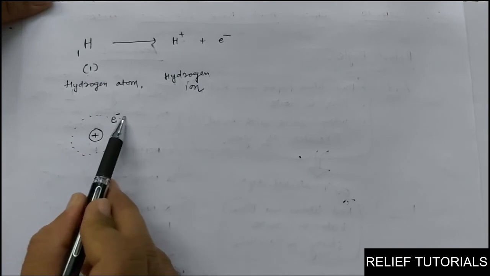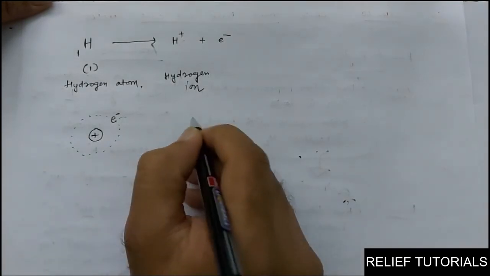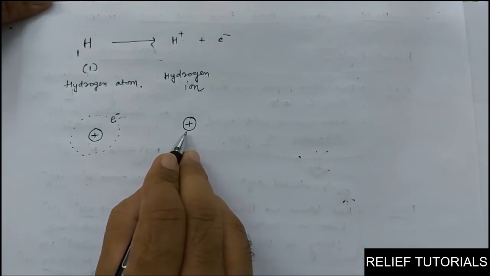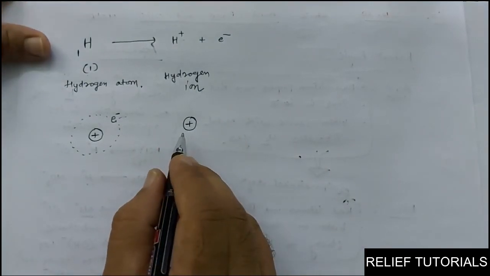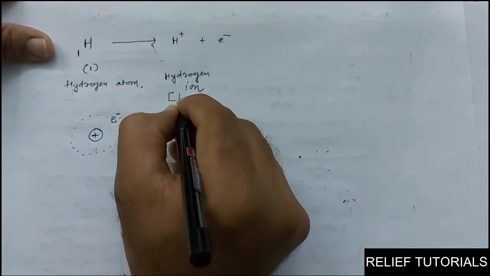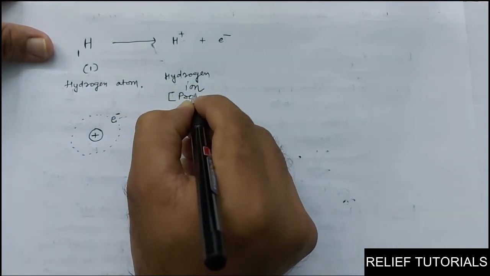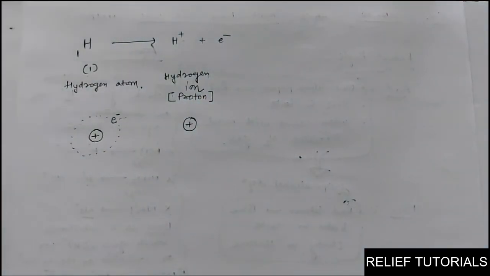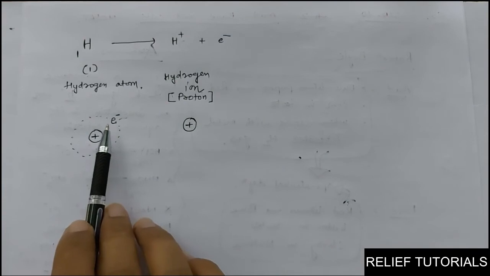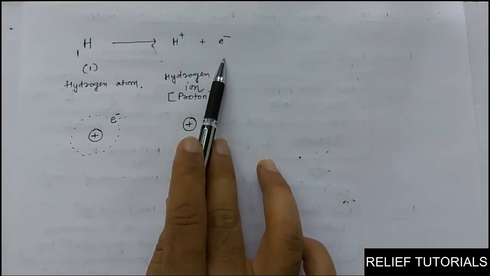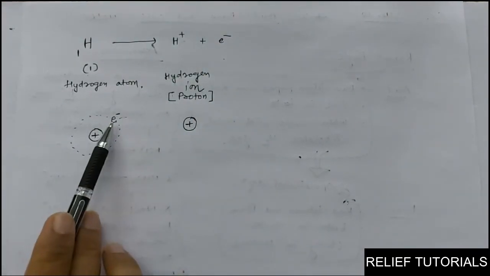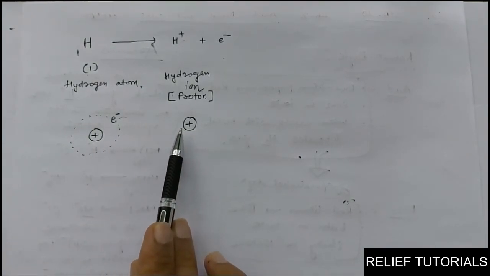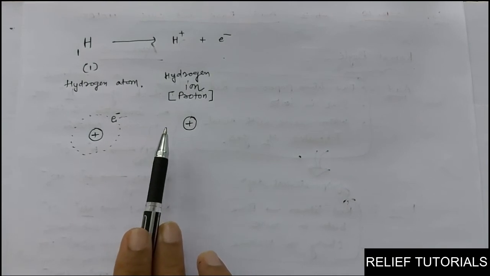Now draw the structure. 1 electron is lost. So now no electron, so no orbit. So only left is a proton, only 1 proton in the nucleus. So eventually this hydrogen ion is also called simply proton. It is very important to remember that hydrogen ion is also called proton because it was having only 1 electron which is lost. So once this electron is lost, no electron, no orbit. So what is left? Only nucleus having only 1 proton. So this is proton.